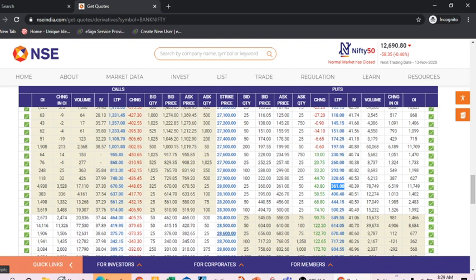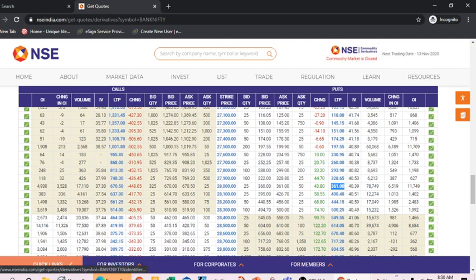Away from the last traded price means that it is going upside, which means the price of this will decrease. So when the price of this increases, the price of this will decrease, and on this side the price is increasing and on this side the price is decreasing.